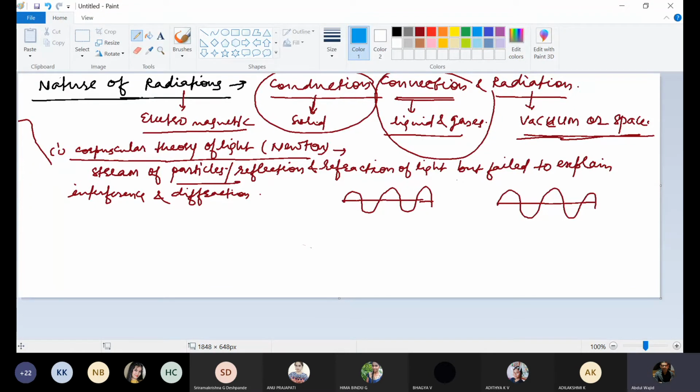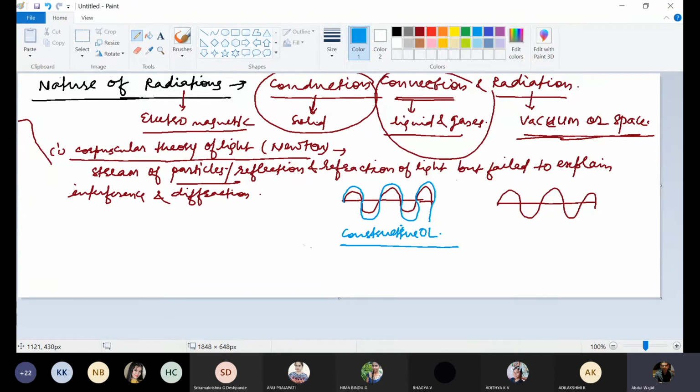And if a second wave is also moving in the same direction, then this is called interference. This will be constructive overlapping, so the resultant will be stronger.